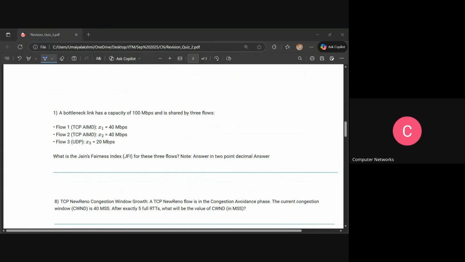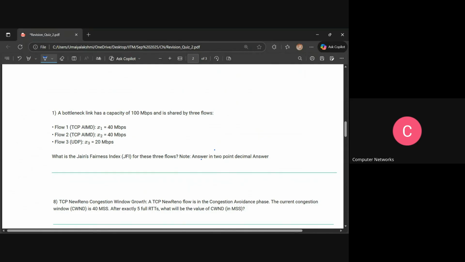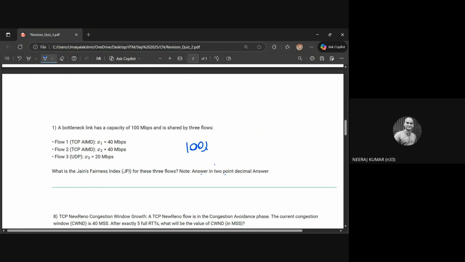Yes, exactly. That's it. So it's very simple. First I have to add all these values. Which means I'll get 40 plus 40 plus 20. What value will we get? 100. Yes. 100 to the power of 2, divided by 3 into, what is 40 square? 1600. Yes, plus again 1600, plus 400. So we'll get 100 into 100 divided by 3600 into 3.